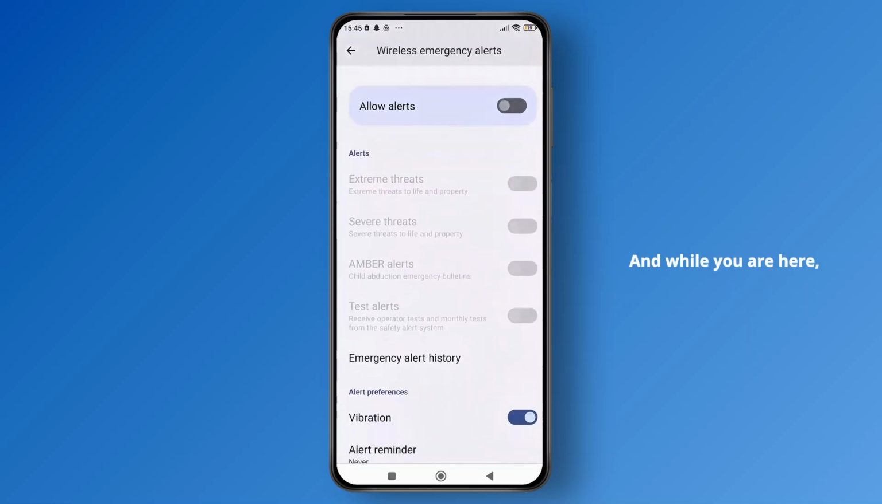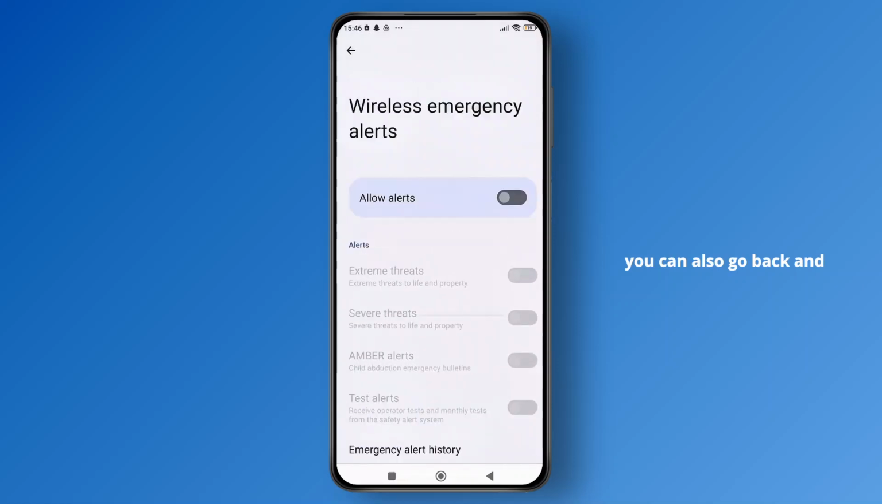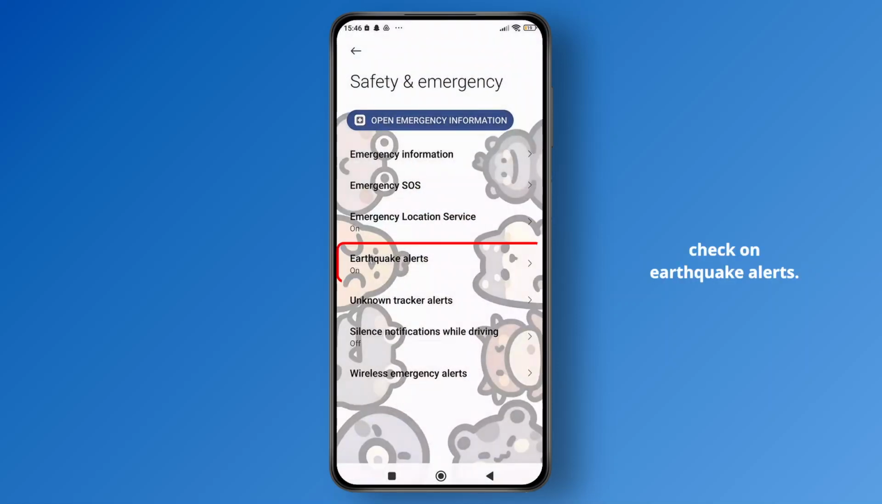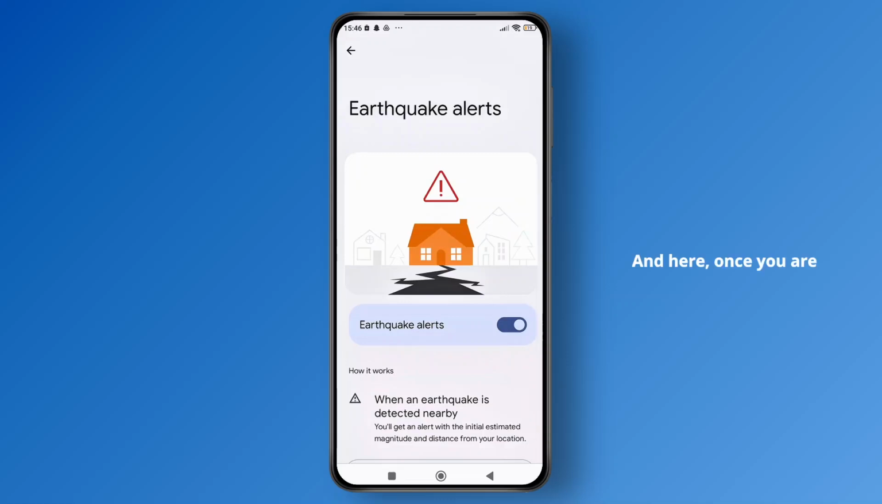And while you are here, you can also go back and check on Earthquake Alerts. And here, once you are inside the Earthquake Alerts, this feature detects nearby seismic activity and notifies you. So if you'd rather not get this, just switch it off. But remember, it only triggers if you are in danger.